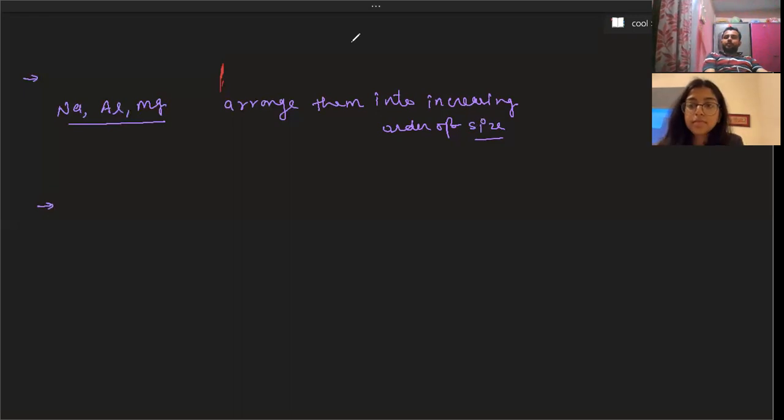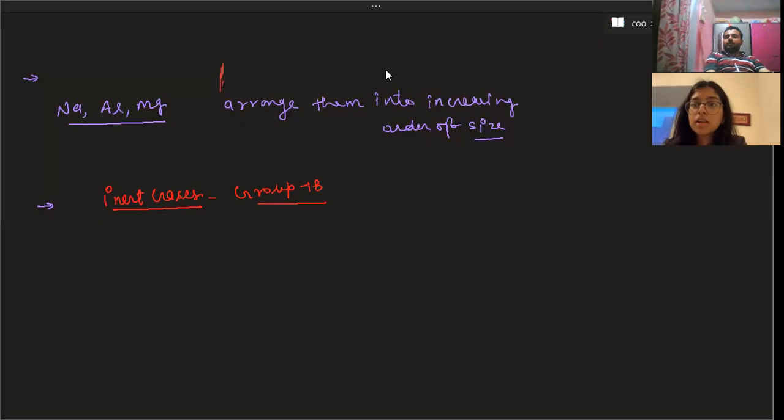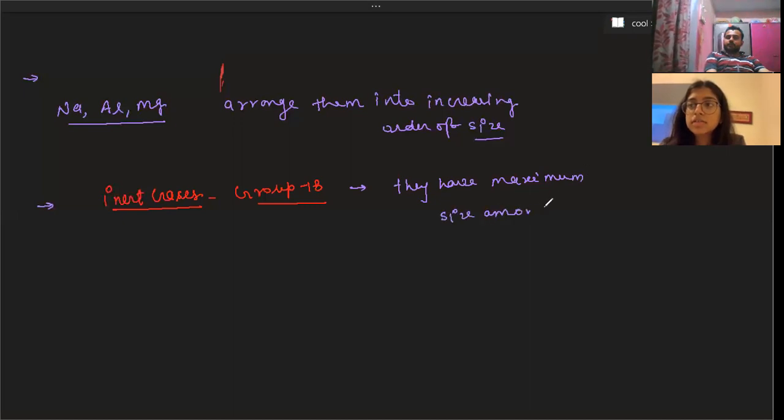Beta, you know inert gases? Yes, inert gases have completed their octet and they're not very reactive. And inert gases are placed in group 18, and they have the maximum size in the periodic table. You can write it: they have maximum size among all groups.